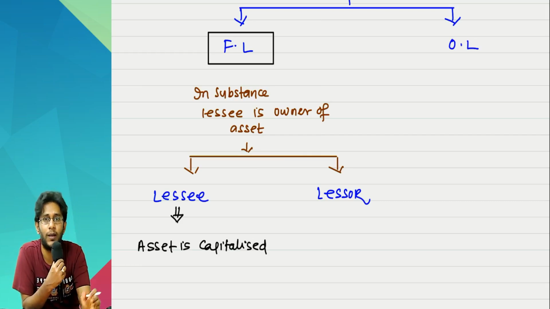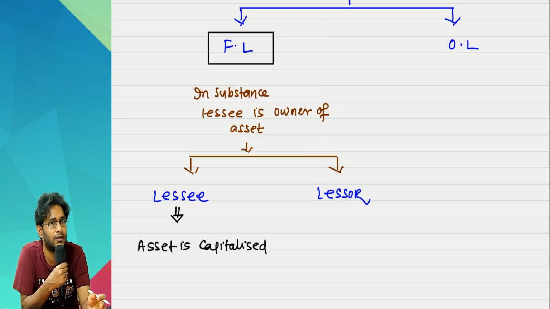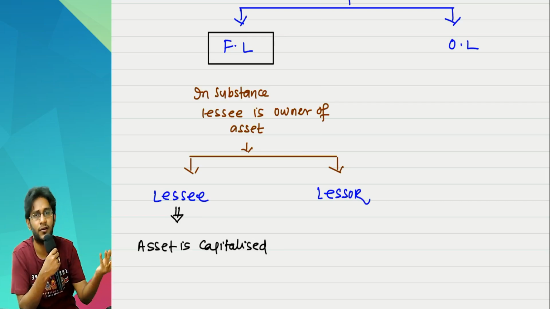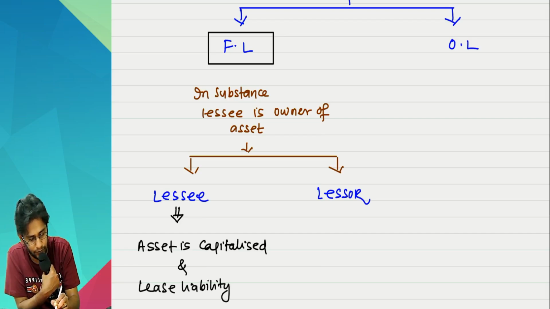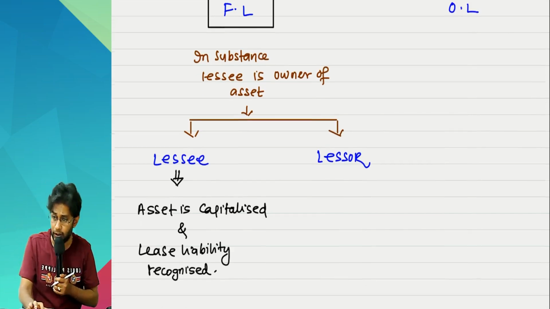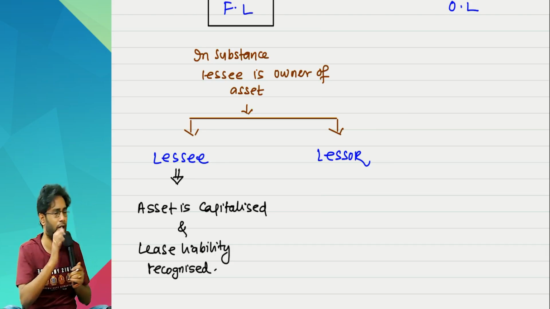If you remember your hire purchase chapter also, the first entry we used to write in the books of the hire purchaser is trucks on hire account debit to hire vendor account. The hire purchaser is never the legal owner, but nevertheless the asset is capitalized, because hire purchase is nothing but a different version of a finance lease. So the asset is capitalized and lease liability is recognized. Every time you make a lease payment, that is understood as repaying your lease liability borrowing. Like that, accounting is done.